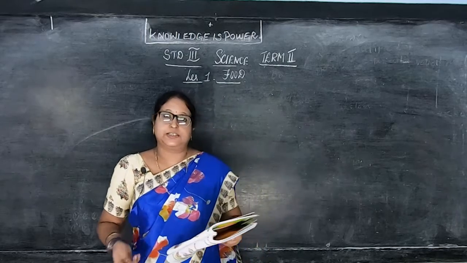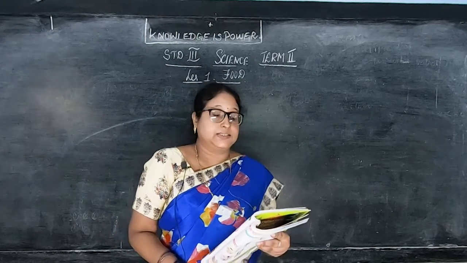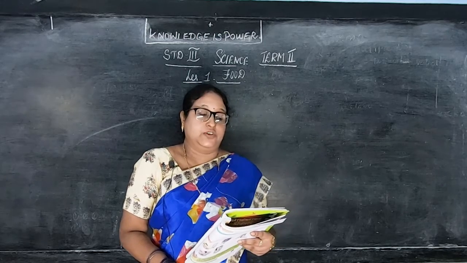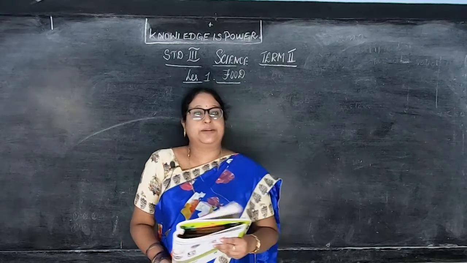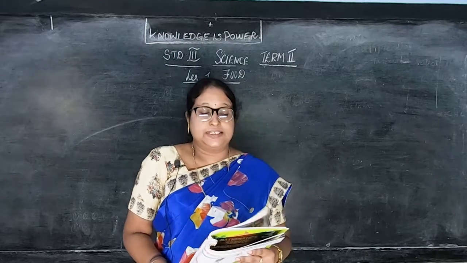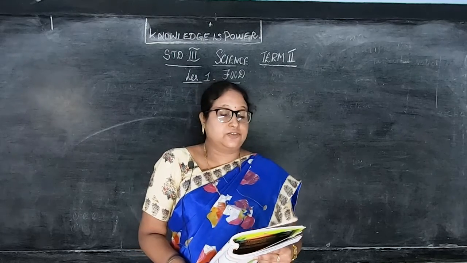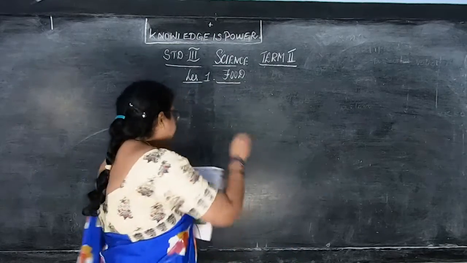Okay, meals means the food we eat. The food we eat 3 times is called meals. A meal is what we eat during a particular time of the day. That is breakfast. When do we eat breakfast, children? In the morning. Then lunch in the afternoon, and dinner in the night time. So these are the 3 main meals we eat every day. Okay, children. So what are the 3 meals?